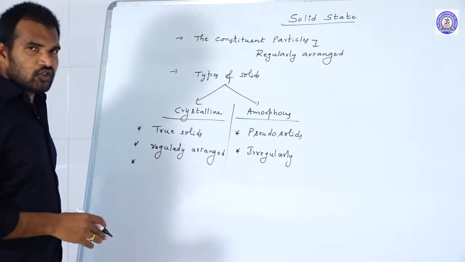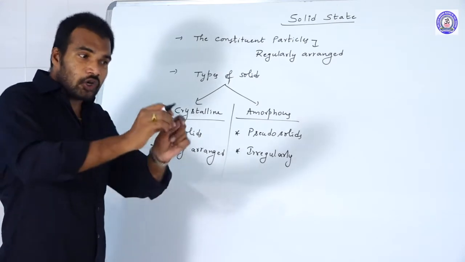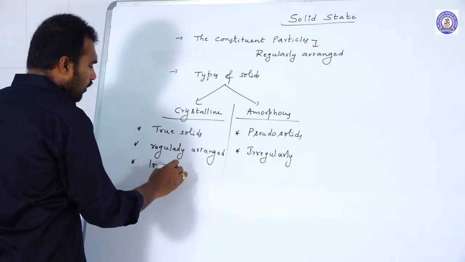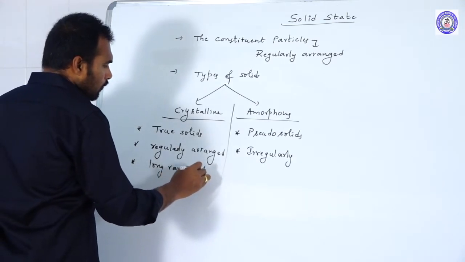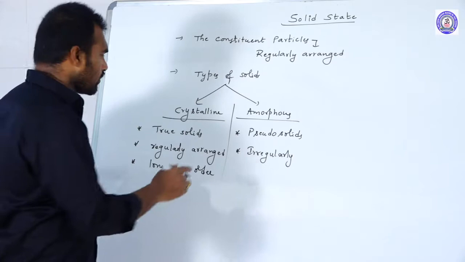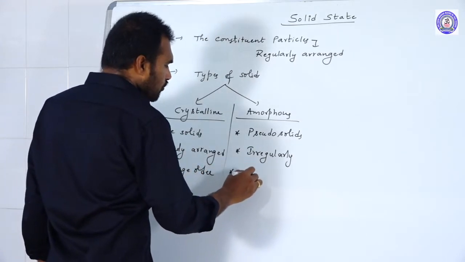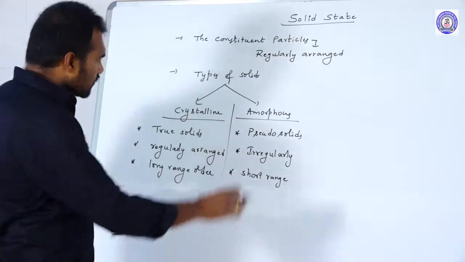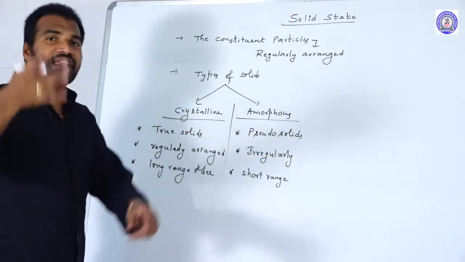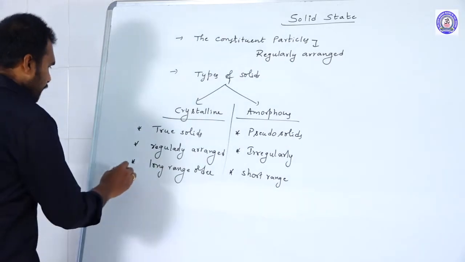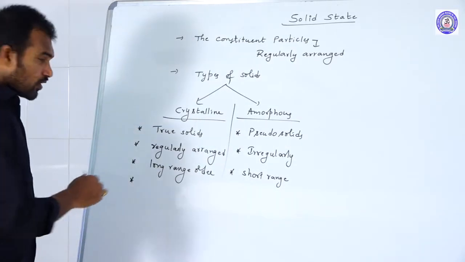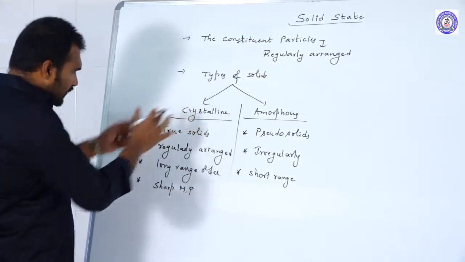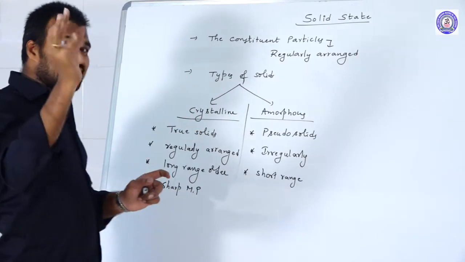In crystalline solids, the regular arrangement is long range order. Whereas in amorphous solids, the arrangement is short range order: only up to very short distances is there a regular arrangement, and thereafter it is again irregular. Crystalline solids have sharp melting points, because the constituent particles are highly ordered.